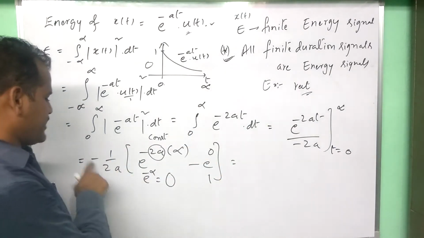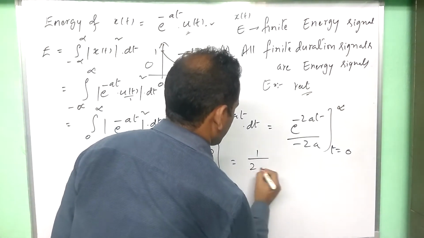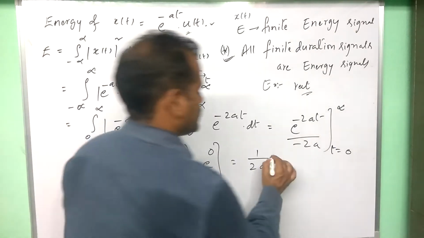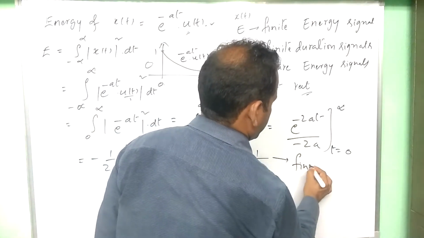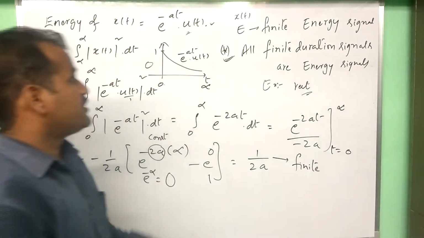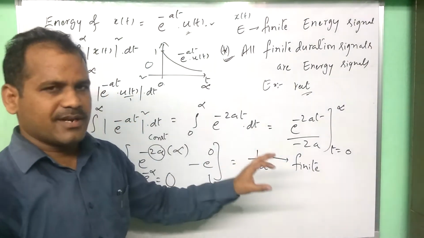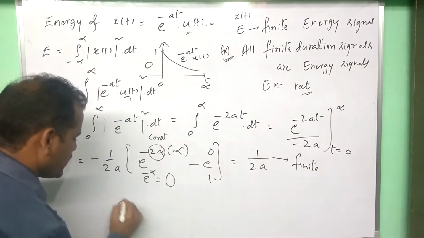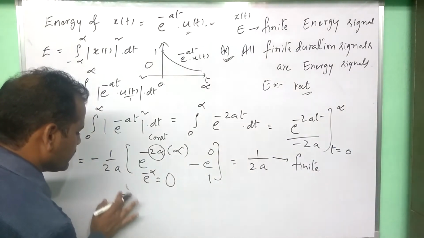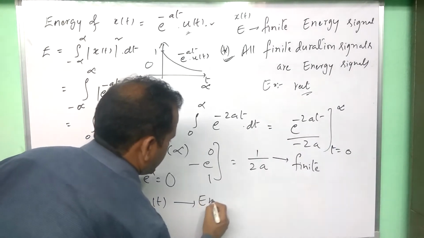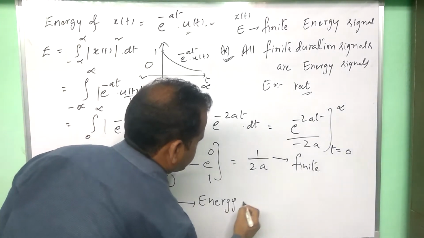So minus 1 minus, minus plus, we are getting 1 by 2a. A is a finite constant. So 1 by 2a is a finite quantity. So energy of this exponential signal is a finite quantity. That means we are concluding that e power minus at u of t is strictly an energy signal.